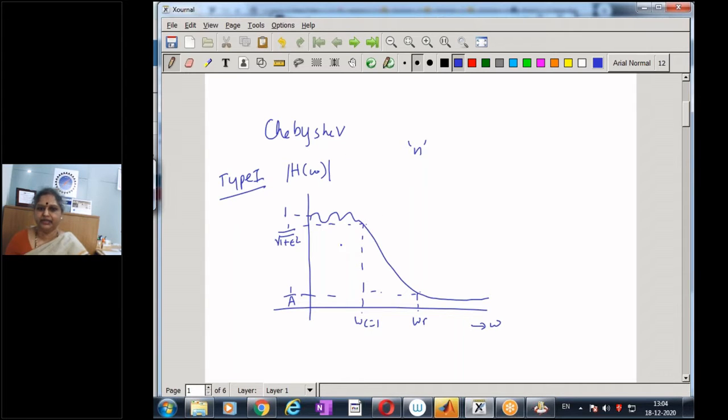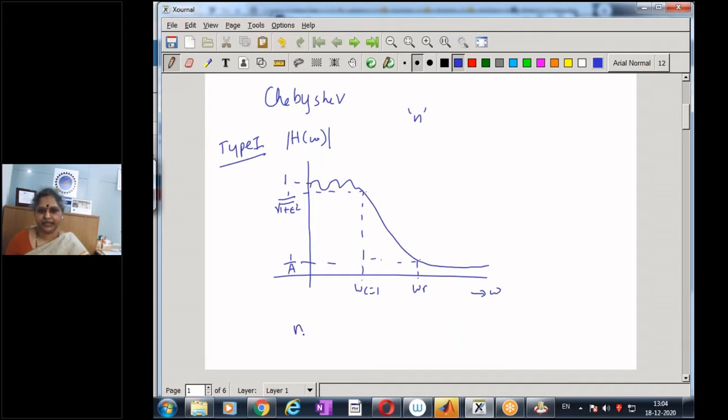So if I look at the filter, I have the parameters N, epsilon, A, and omega r. Of these 4 parameters, if I know any 3, I can compute the 4. So these 4 parameters actually define the performance of the Chebyshev filter.